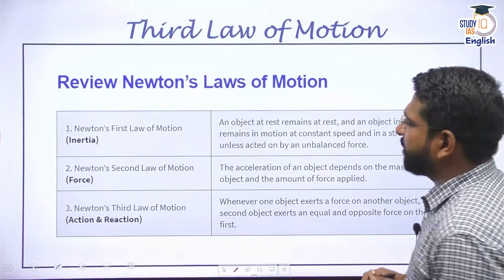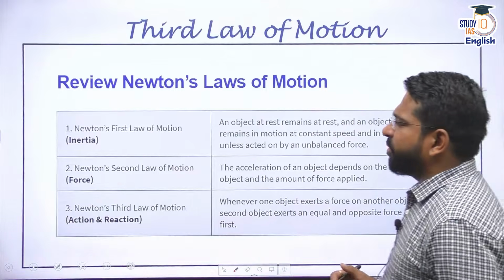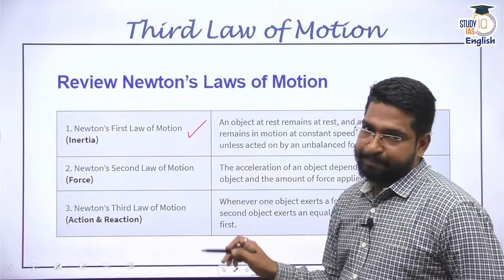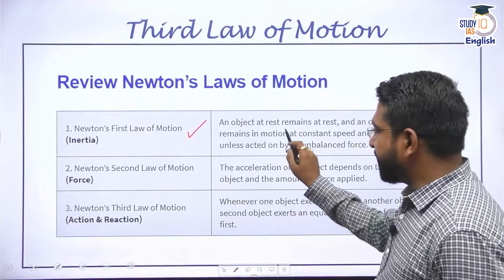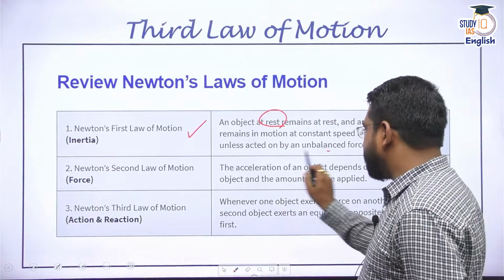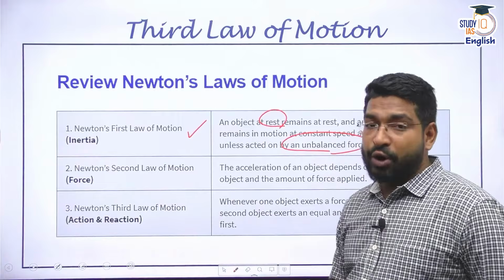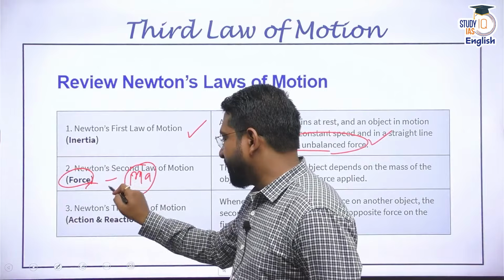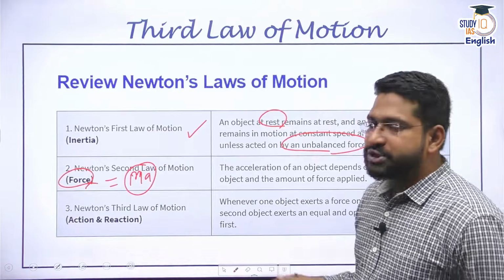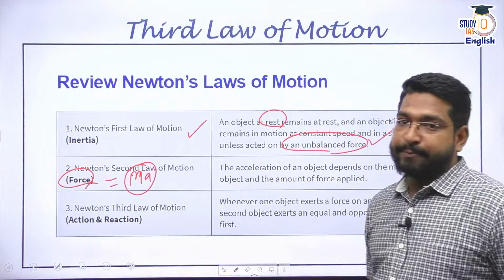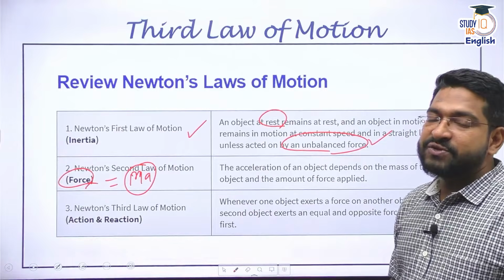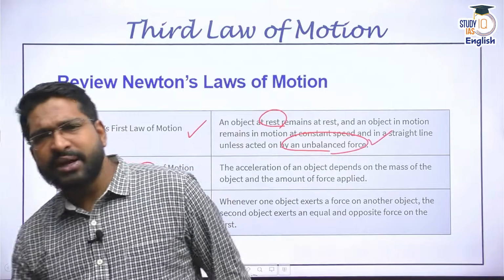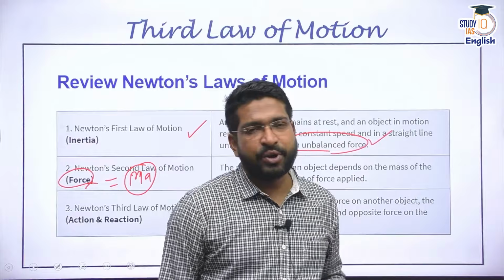Let me just sum it up, right? Review of Newton's laws. The first law of motion basically gives you an explanation of friction as well as the concept of inertia. It states an object remains at rest or in uniform motion unless it is acted upon by an unbalanced force. The second law basically defines force. Force is equal to ma, mass into acceleration, or force is equal to change of momentum per time. The third gives you the action-reaction principle. For every action there is an equal and opposite reaction. Right? So these are the three laws of motion.